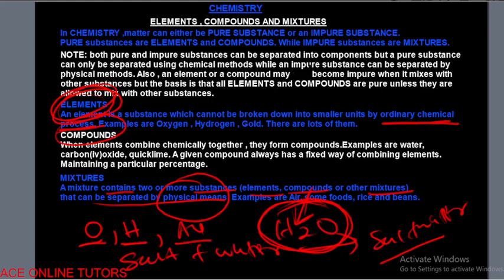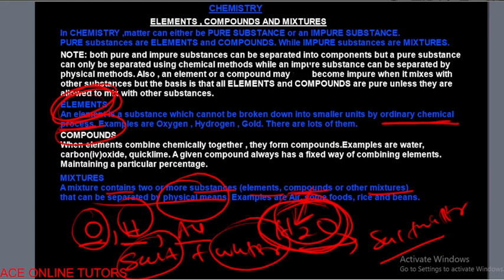But I didn't mean that they react chemically together, just like oxygen and hydrogen. They are going to form what? A compound. But salt is a compound on its own, which is a pure substance. Water is a compound on its own, which is also a pure substance. But when salt is poured in water, what you now have is salt water, which is not a pure substance. Now, why did you say it is not a pure substance? Because you can separate it. We can have salt separately and water separately.